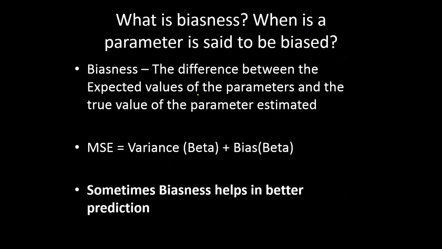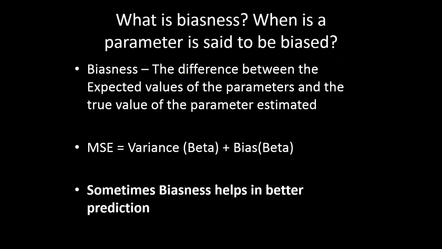The next question is, what do you mean by bias? We often hear this term, and when do we say that a parameter is biased? This is often a question asked in interviews.